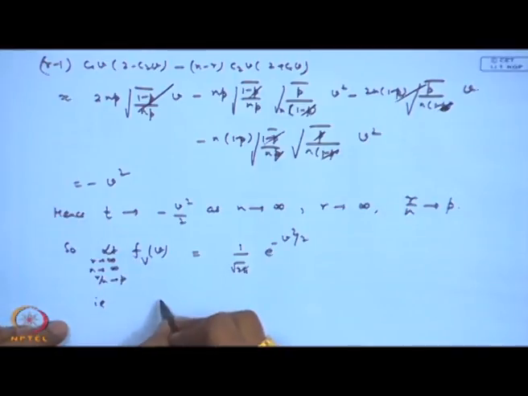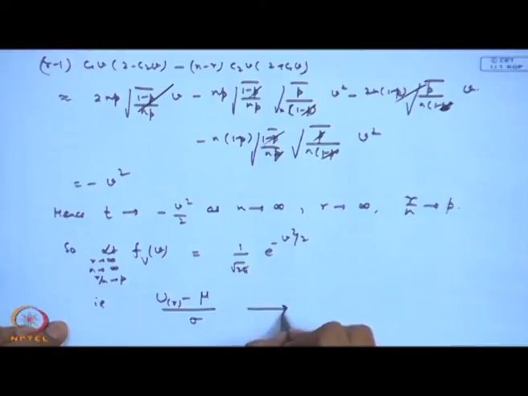That is, u r minus mu by sigma converges to normal 0, 1.